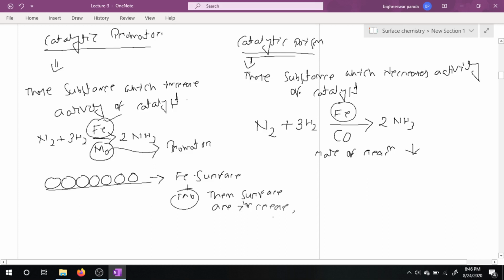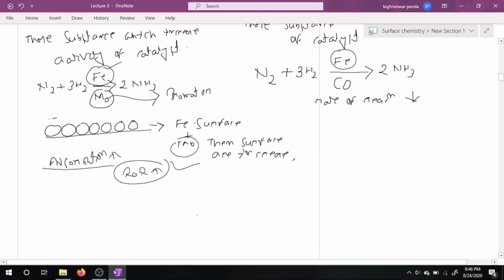If you increase the surface area, adsorption also increases. If adsorption increases, the rate of reaction also increases. But what happens in the case of a catalytic poison? Here adsorption of hydrogen occurs.